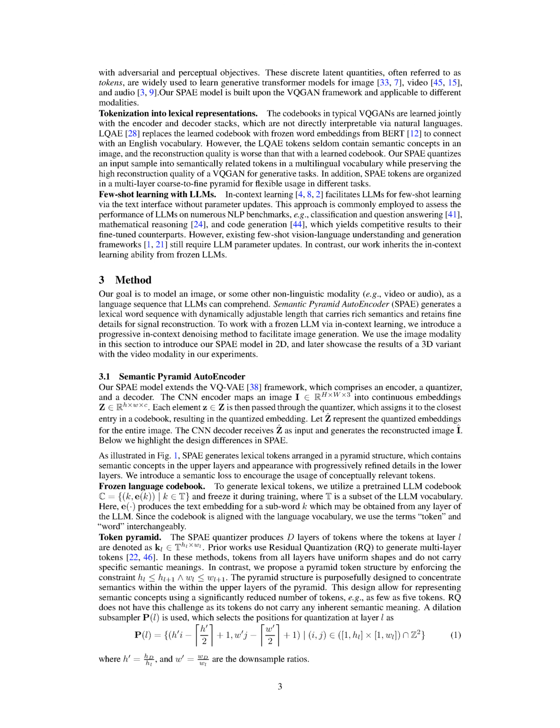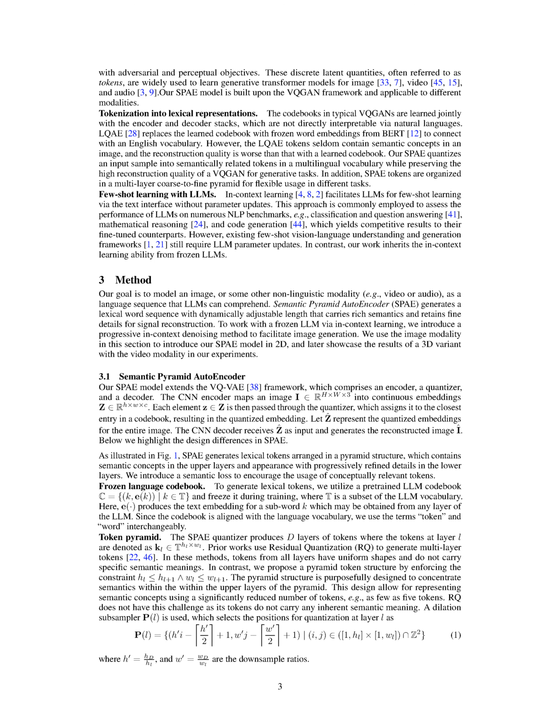VQGAN improves the quality of reconstruction with adversarial and perceptual objectives. These discrete latent quantities, often called tokens, are widely used to learn generative transformer models for images, videos, and audio. Our SPAE model is built on the VQGAN framework and can be applied to different modes.